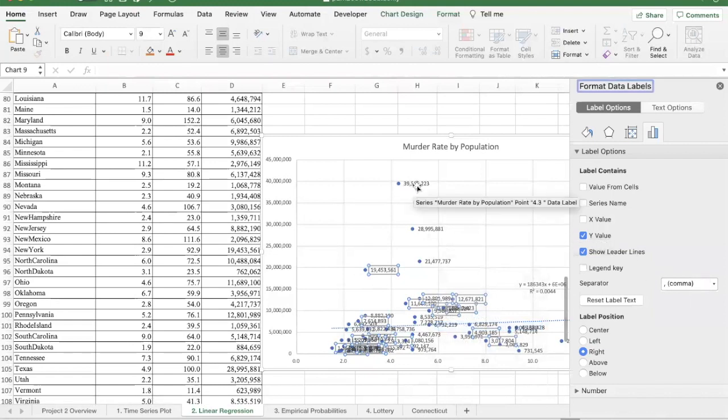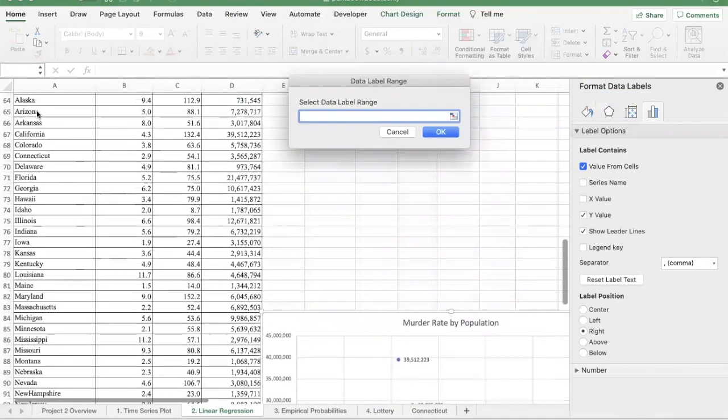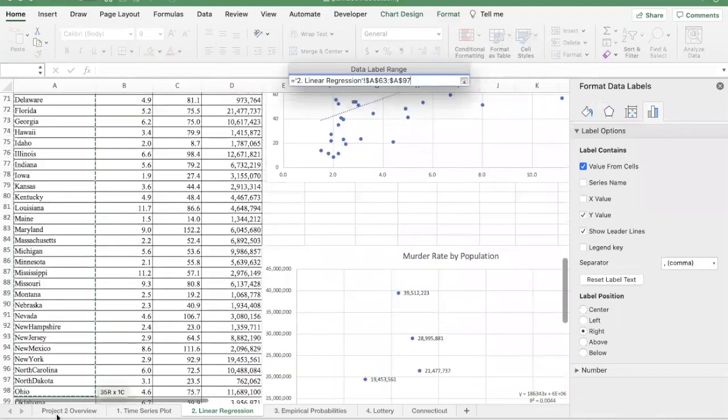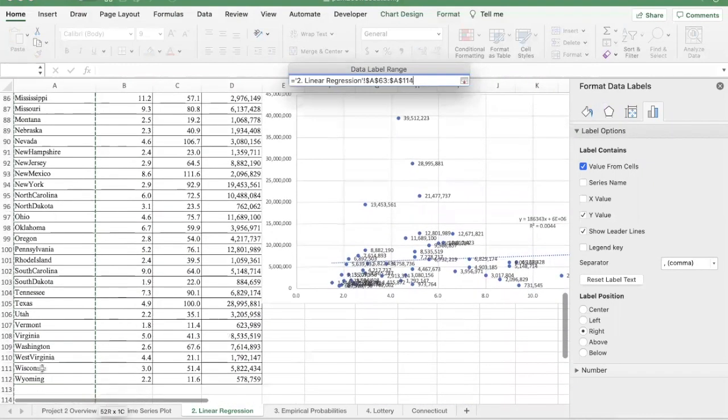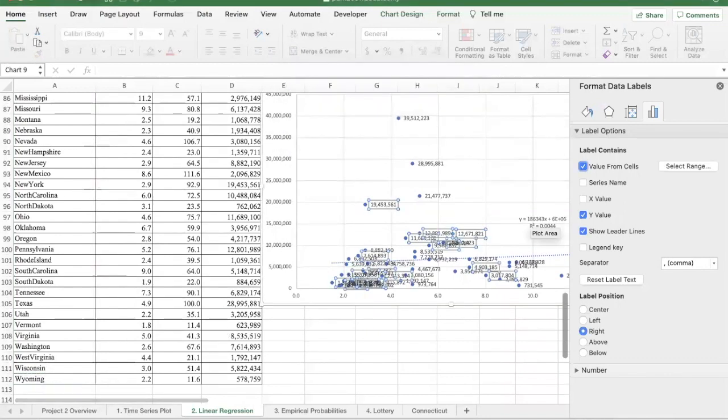What it put right here as the label was the Y value. I don't want the Y value, so I'm going to leave it there for a second. But what I want are the values from cells, and I want to go grab those state values from the column A. So let's come over here and select all the names of the states by highlighting them. And there they all are. And I'm going to hit return.